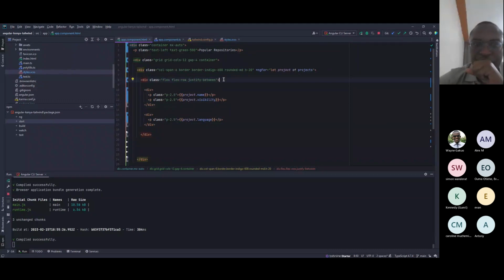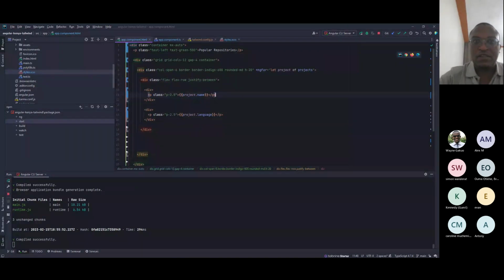So what we have here is a flex. The first div. Oh, so here there is a problem. If we do away with that, all we have, we've said it's a flex row, for example.